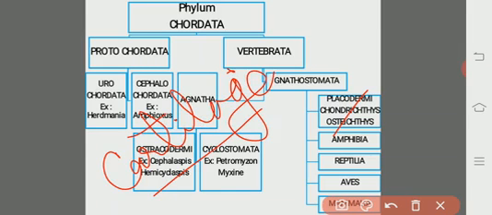Whereas the exoskeleton is made up of placoid scales. This is the special feature of the Chondrichthyes. They have the cartilaginous endoskeleton, and the exoskeleton is made up especially of placoid scales.